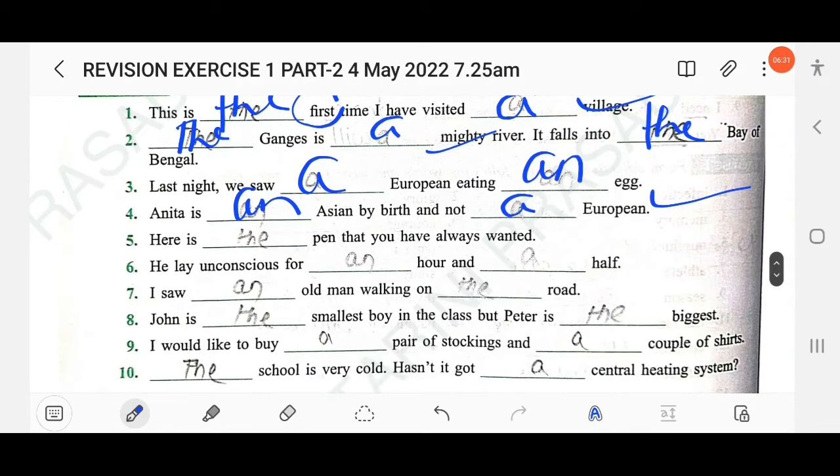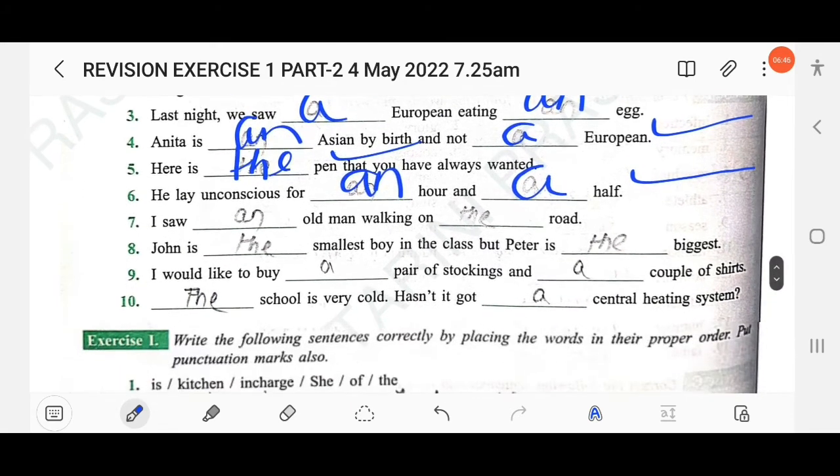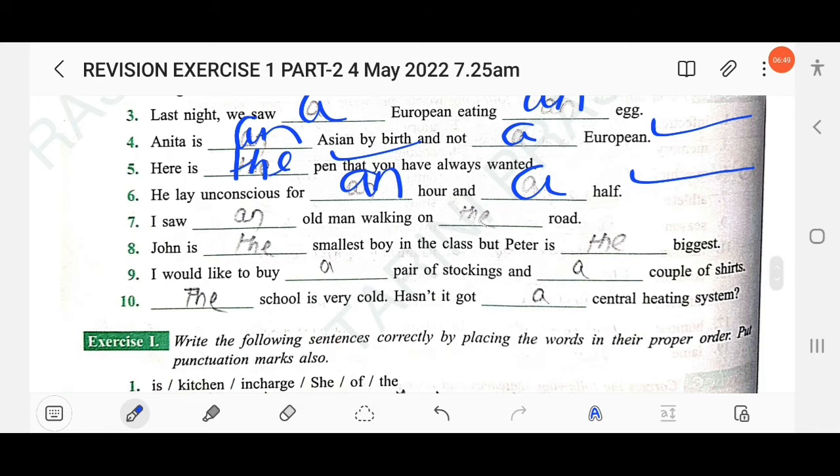The next, here is dash pen that you have always wanted. That means we are talking about a particular pen, so the definite article the should be used. The next, he lay unconscious for an hour and a half. The next, I saw an old man walking on the road. The next, John is dash smallest. Superlative degree is used, so use the. John is the smallest boy in the class, but Peter is the biggest. Superlative degree biggest is used, so use the definite article the.